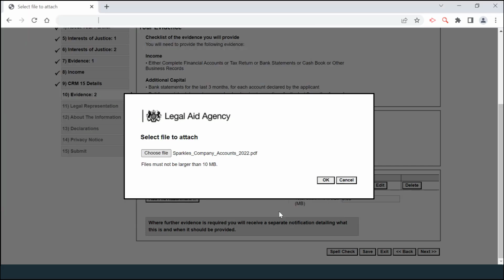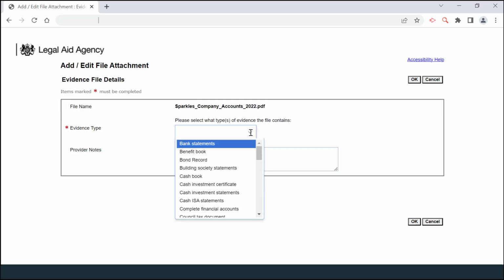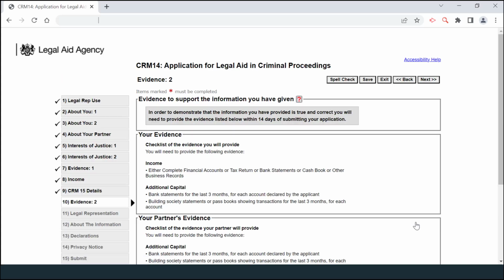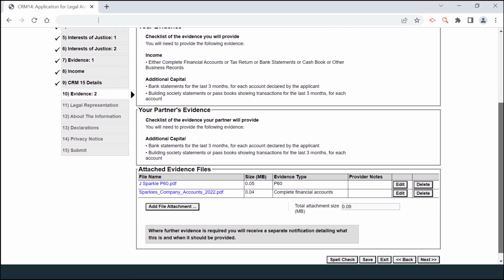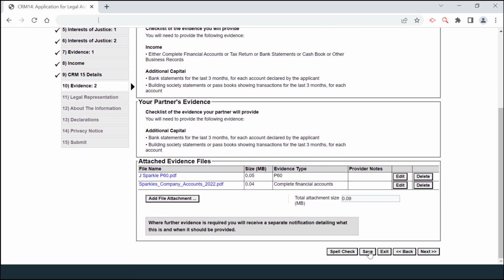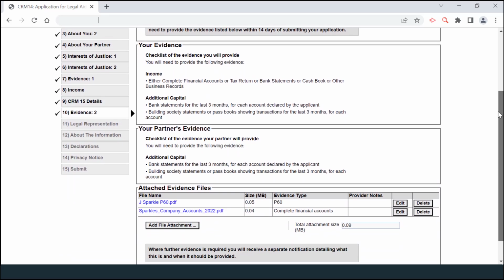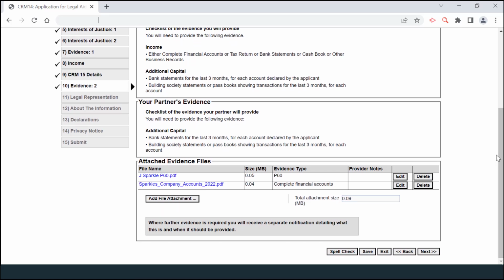Click on Add File Attachment, then click Choose File as before. Click on Evidence, in this case the company accounts, and then press OK. Again, select the evidence type from the drop-down menu and add any additional notes below that you feel may be relevant to your application. Then click on OK. You then need to click Save and then press Next, which will take you to the next stage of your application.